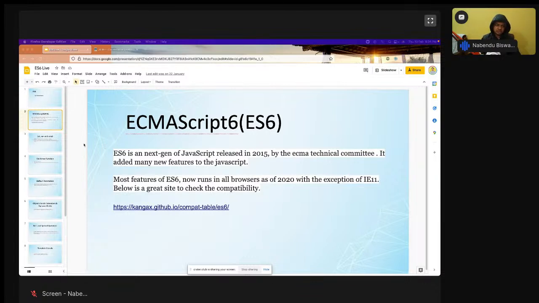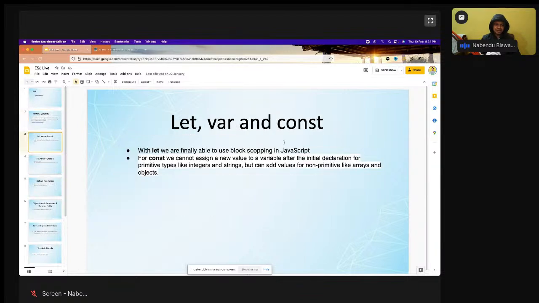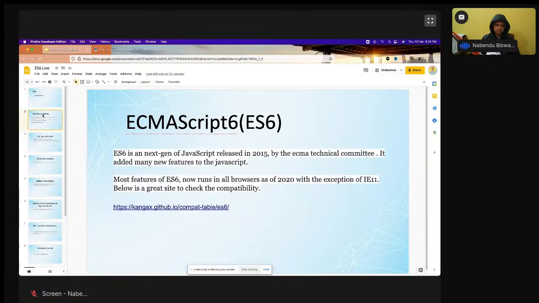Okay, so let us go through this, and we are again going to do it through JSBin, but let us do some theory also, not that much theory. Let, var and const. So let, var and const we have seen. Some of the things, I don't know the full form of it.